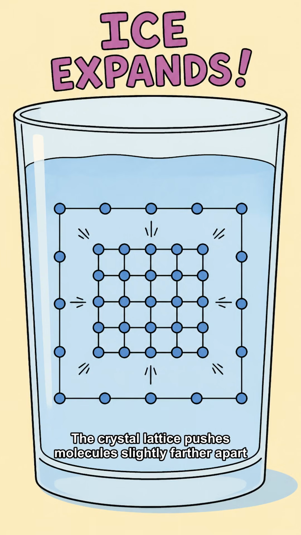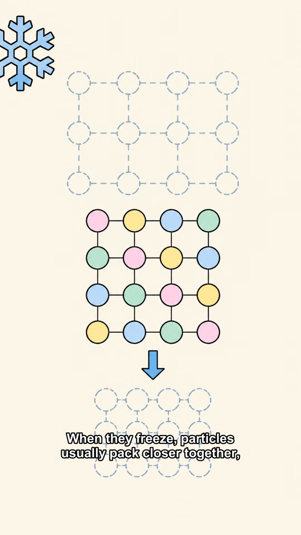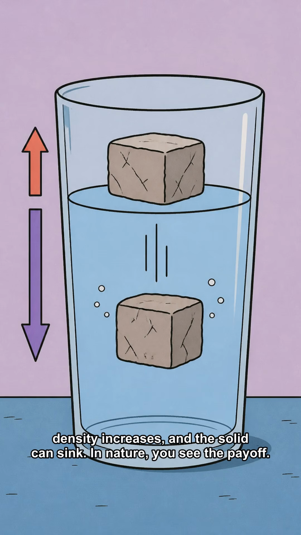The crystal lattice pushes molecules slightly farther apart to create the stable structure. Many other substances behave differently. When they freeze, particles usually pack closer together, density increases, and the solid can sink.